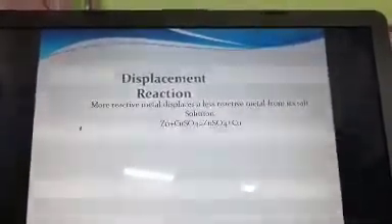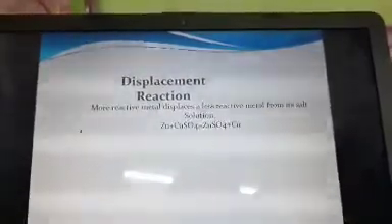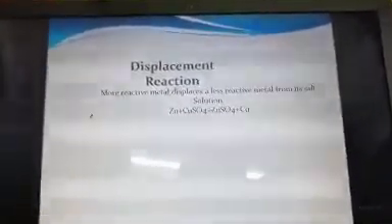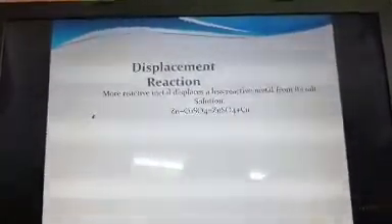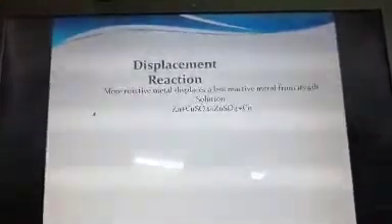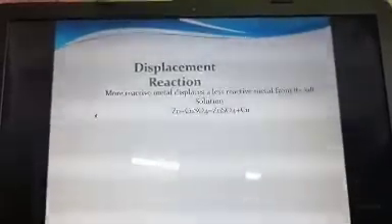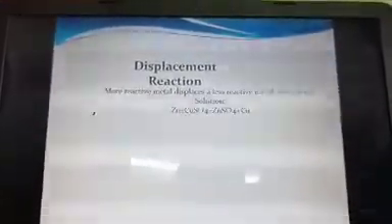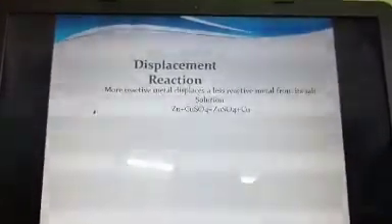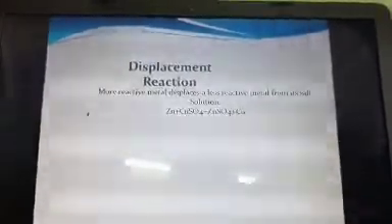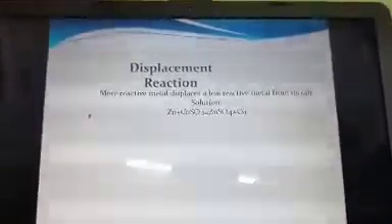So these are displacement reactions, and you have already read displacement reactions in detail in class 8. Also, if you go through the NCERT book or other books available to you, it will be easy to understand. Just remember the point: a more reactive metal will displace a less reactive metal from its solution. That is the displacement reaction.